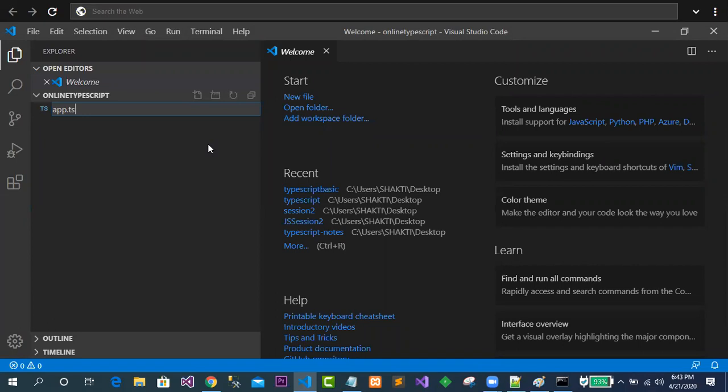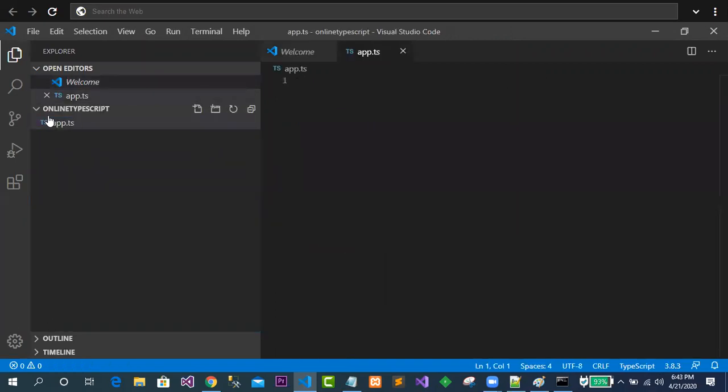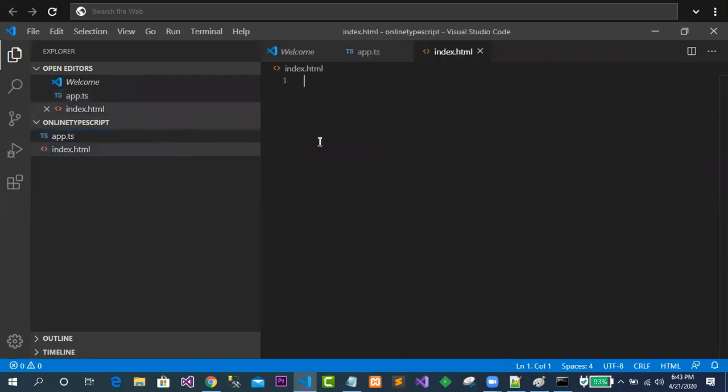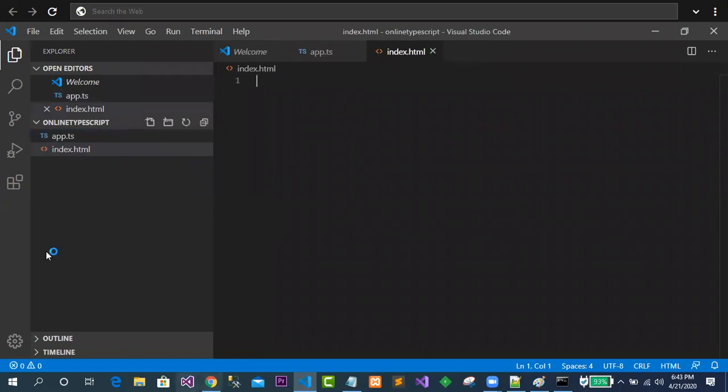It is looking great. Now let me create one another file, that is index.html. This might be required, so that is why I have taken two files. One is app.ts, another is index.html.